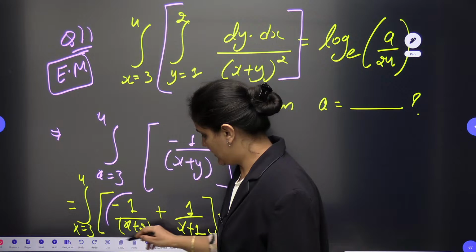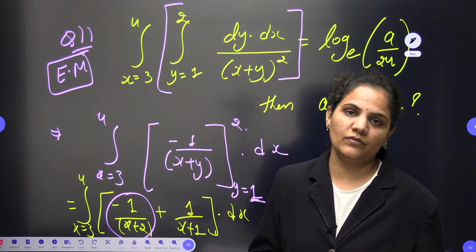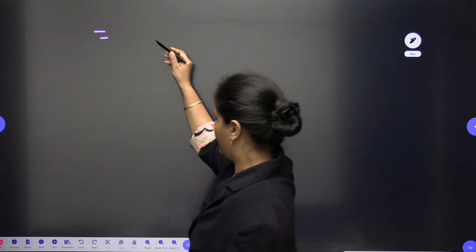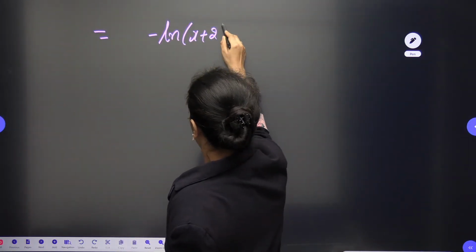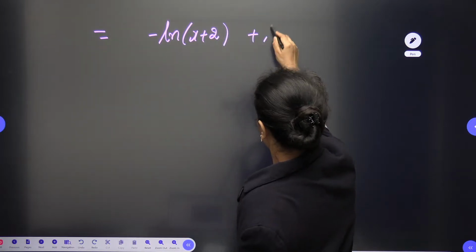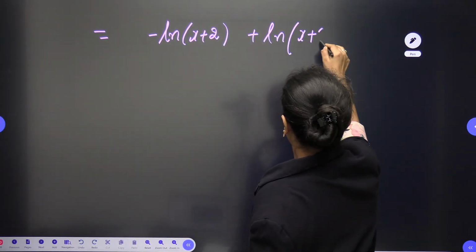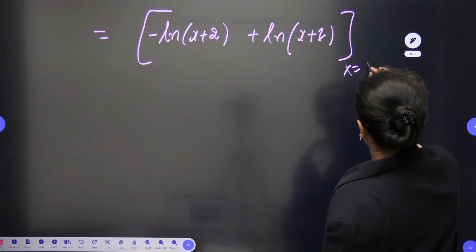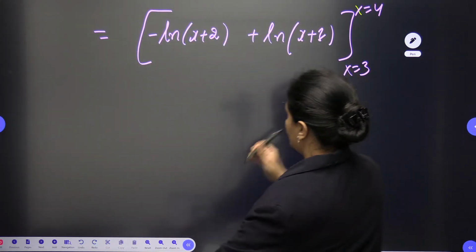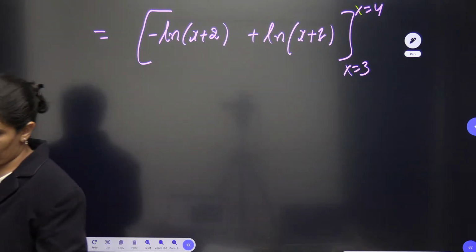So when I go for this, it is nothing but 1 upon x, and the integration of 1 upon x is ln x, or the natural log of x. So it will be minus ln of x plus 2 we are having, and this will be plus ln of x plus 1, and here we need to put the limit at the place of x, 3 to 4. So we can put the values of the limit, x is equal to 3 to 4.